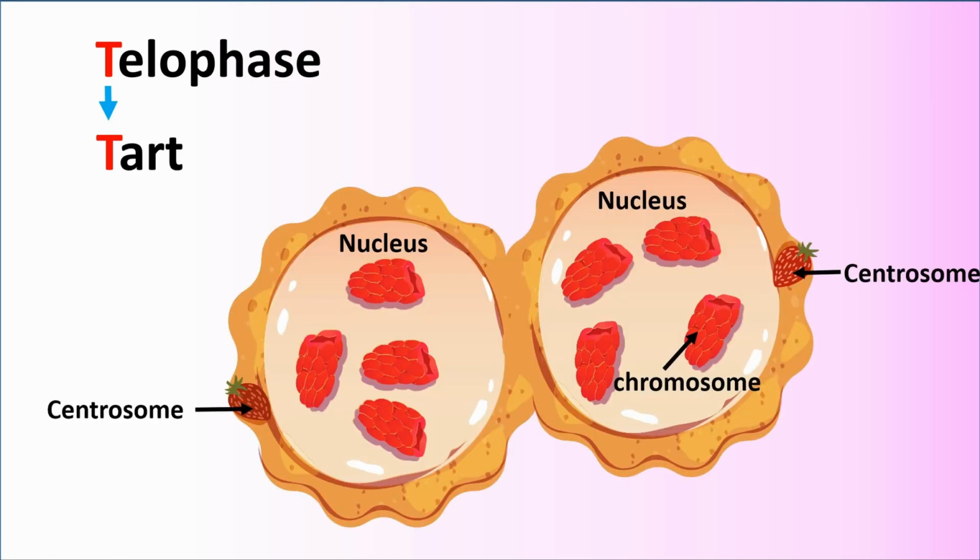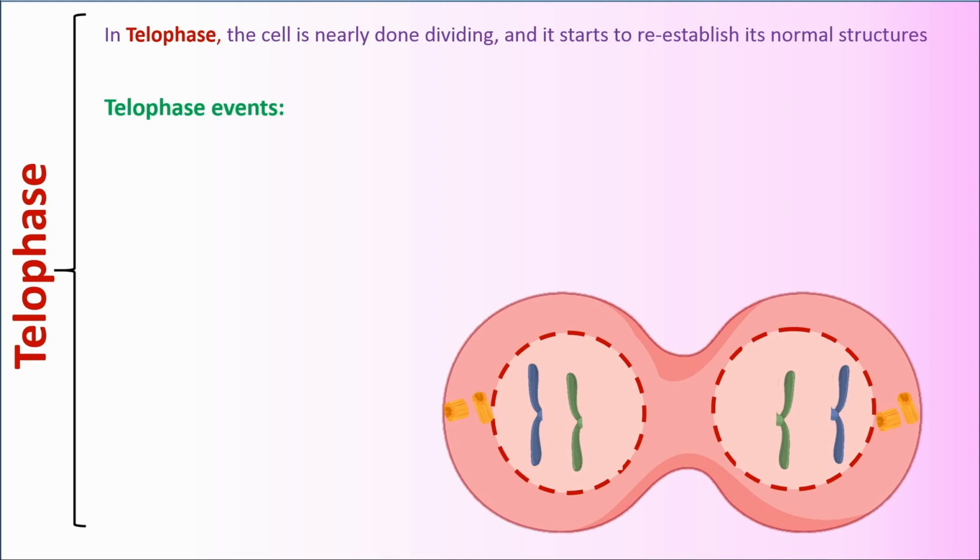Telophase. Telophase is similar to tart, and T is their common first letter. In telophase, the cell is nearly done dividing, and it starts to re-establish its normal structures. Telophase events.